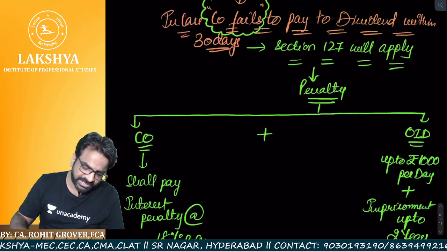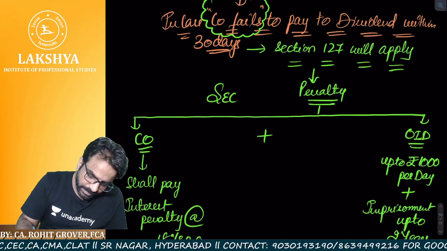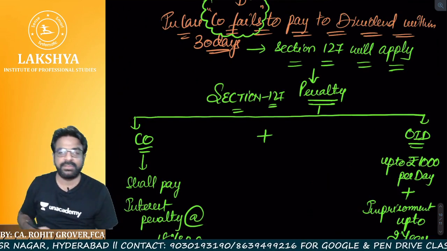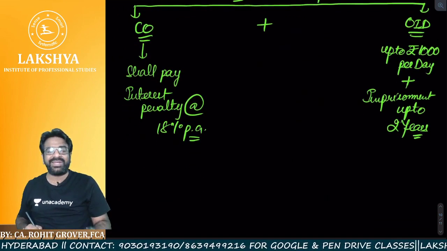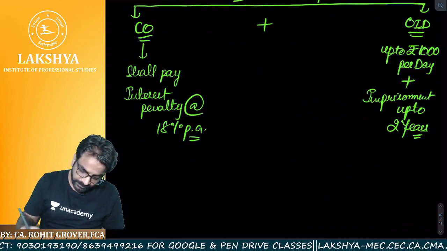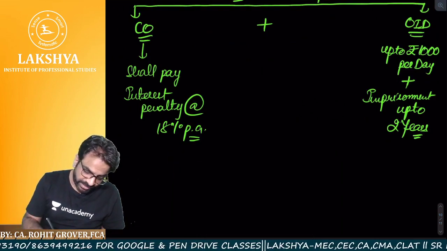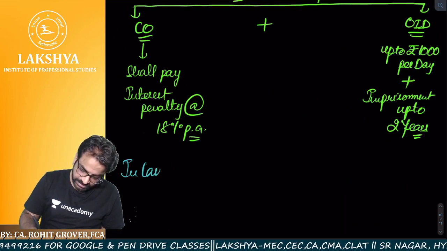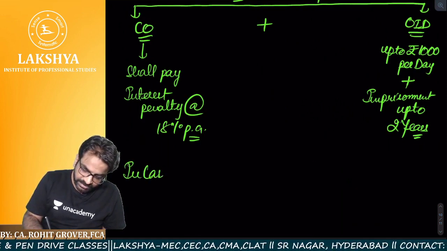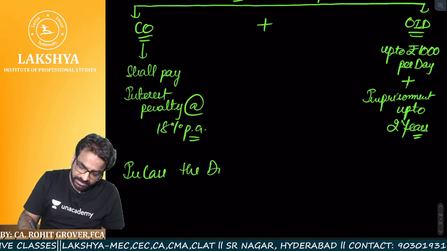That is what section number 127 means. But there is a twist. What is the twist? What if it is not the company's fault? What if it is the shareholders' fault?